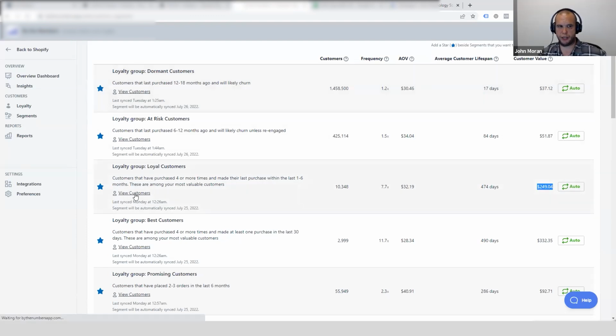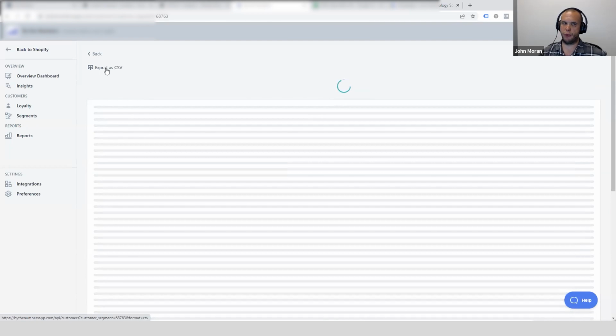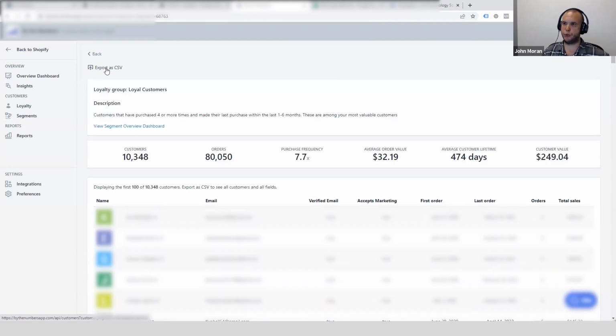And then it's like, oh, here, view the customers and export a CSV. Well, what happens when you export a CSV? You upload them into Google. Now there's your audience. You have Discovery, YouTube, GSP, Display, whatever it is. So you can remarket to these people very specifically and by who they are.